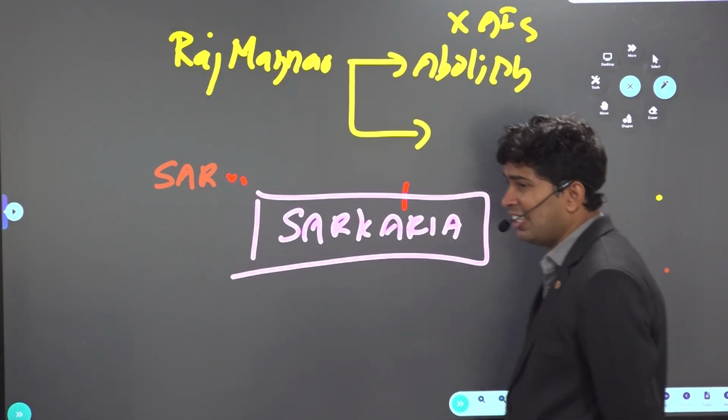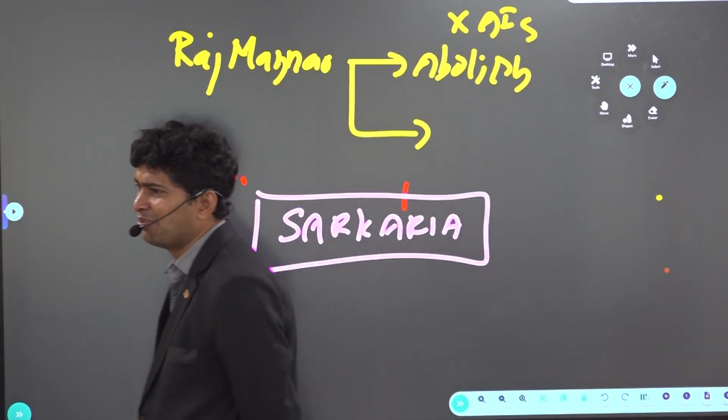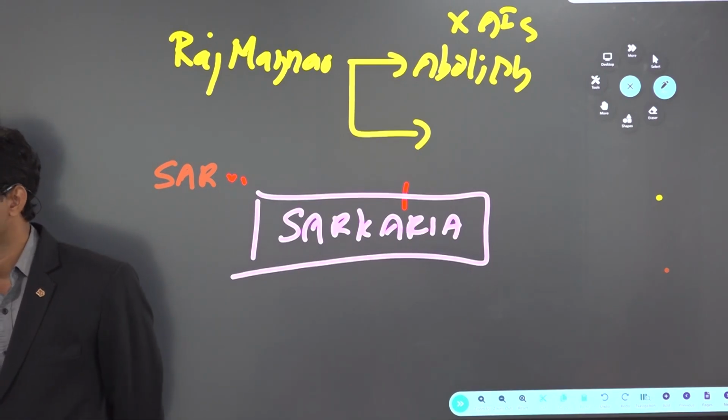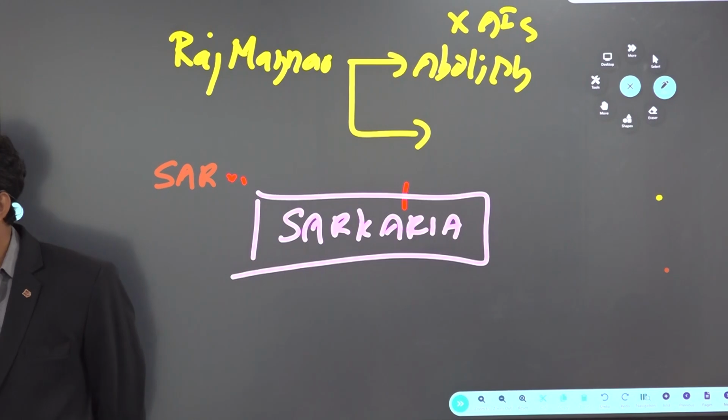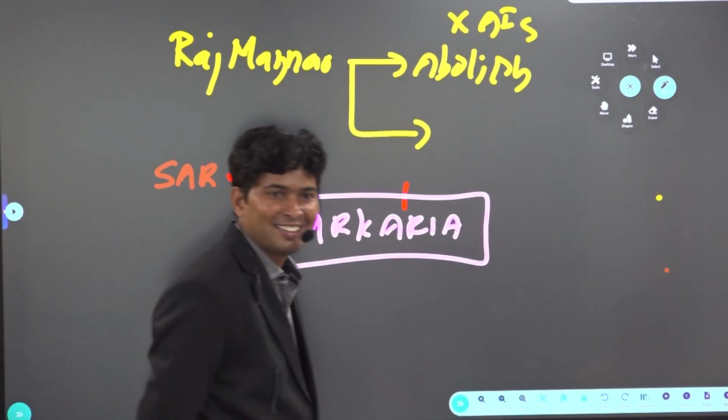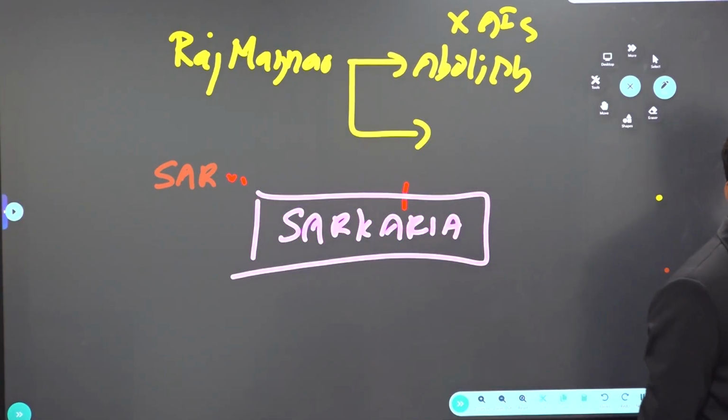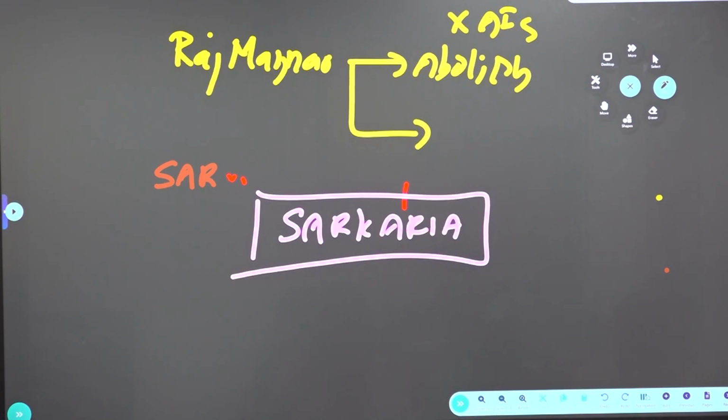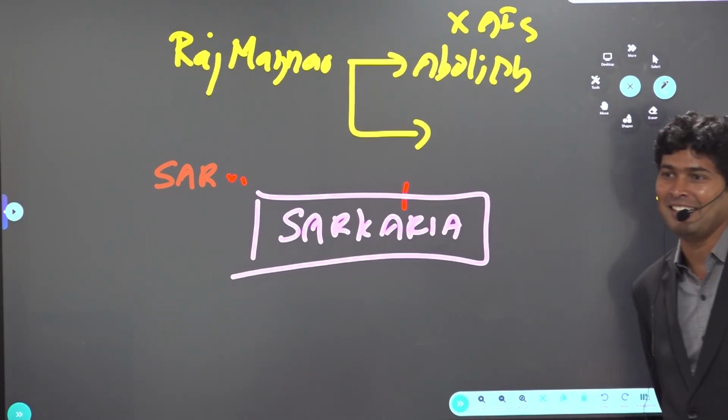Don't rub your Hindi on our head. That is their demand. So what is India's official language? Official language, not national language. What is India's official language? Hindi and English. What is India's national language? No national language as such right now. Correct? So the Tamil Nadu government is saying, no, we don't want to learn Hindi. Hindi is our official language but we don't want it. So they are telling we don't want Hindi.